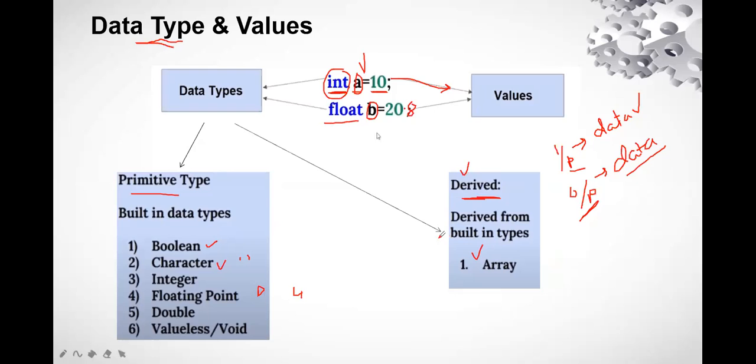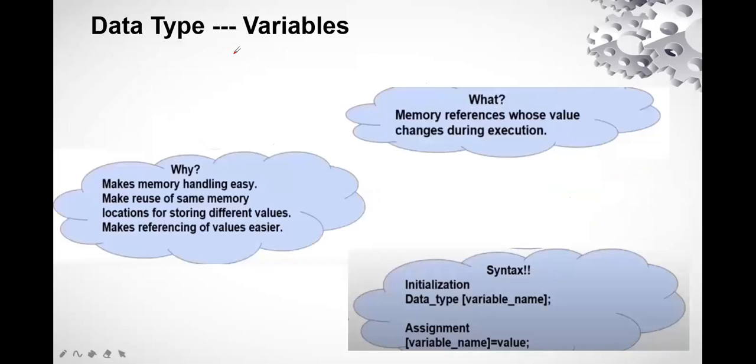So I hope you must have understood what is data type and what is value. Now, what is this variable, right? We have two things. One is variables and the second one is termed as constant. Now we all know what is this constant. Constant is when we have the value which is not going to change.